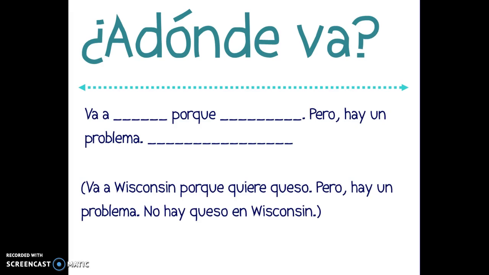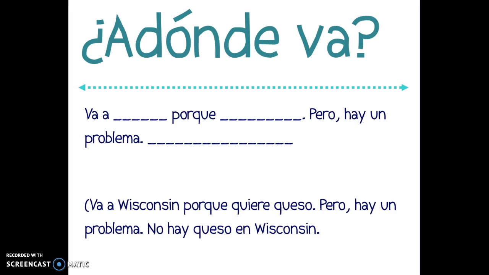Pero hay un problema, but there's a problem. And then tell what the problem is. No hay queso in Wisconsin. Unfortunately, your character is not successful in this first attempt to solve the problem. No hay means there is not.